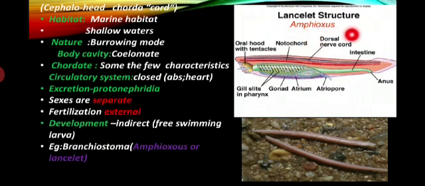Another chordate characteristic is the dorsal nerve cord. This dorsal nerve cord is located below the dorsal body wall and above the notochord. This nerve cord is filled with fluid. This elongated rod in the anterior region and the posterior region may elongate to form different parts in higher chordates.